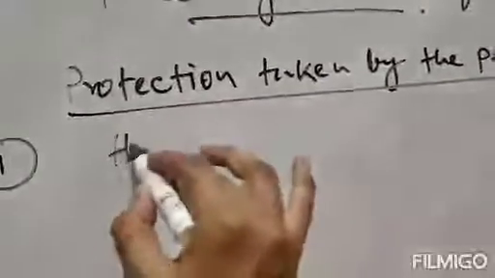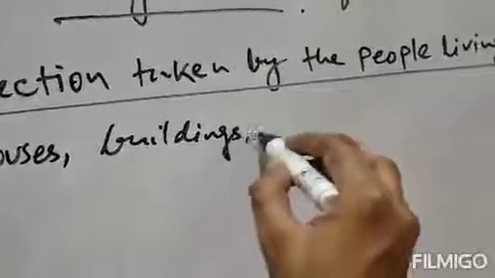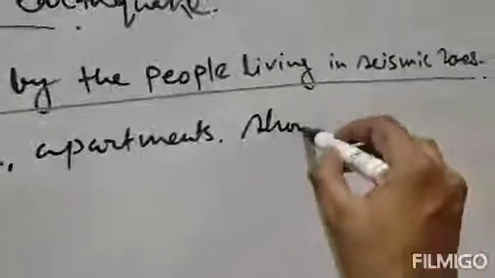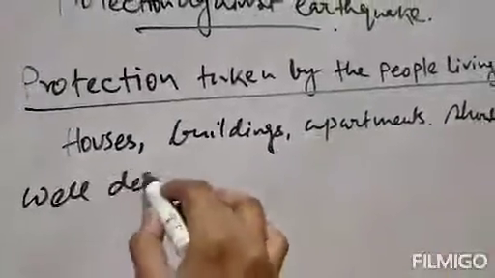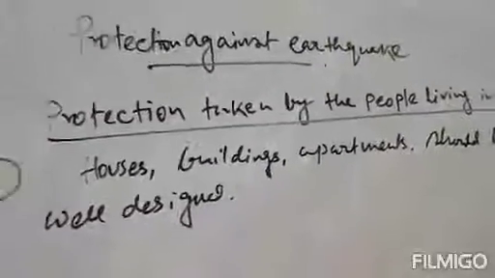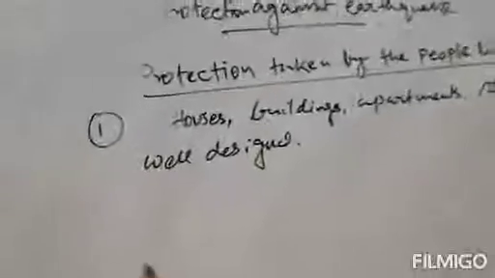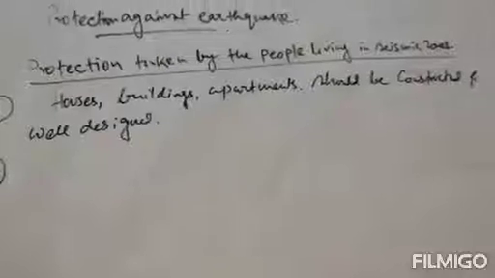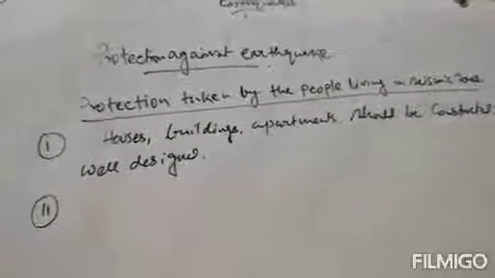So the first point is that houses, buildings and all the apartments should be constructed and well designed, so that they can withstand major earthquake tremors. That is the first protection taken by people living in seismic zones. Seismic zones means highly prone areas where earthquakes can occur.